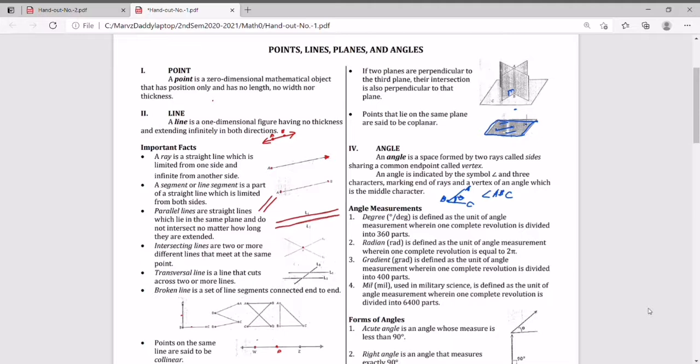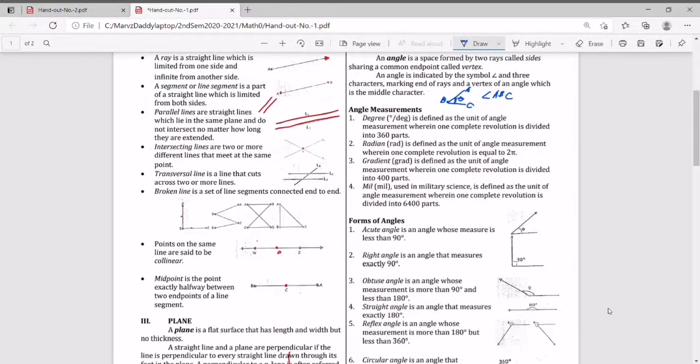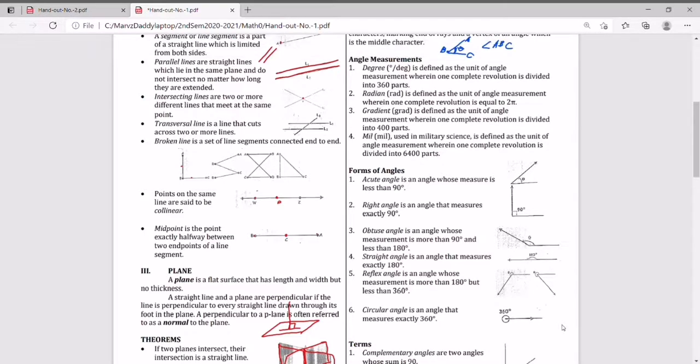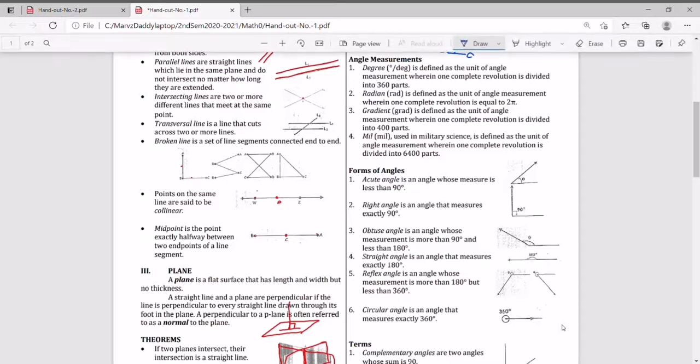Tingali you can have angle theta. Okay, angle measurements. So, usually our angles are in degrees, but we also have here other measurements for angles. We have, so a degree is defined as the unit of angle measurement wherein one complete revolution is divided into 360 parts. A radian. So we have another angle measurement. Radian is defined as the unit of angle measurement wherein one complete revolution is equal to 2 pi.